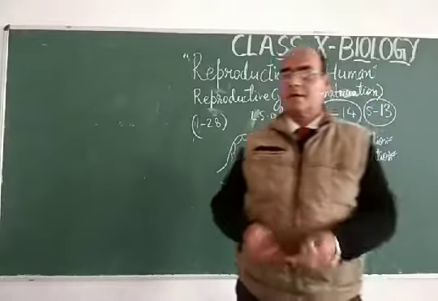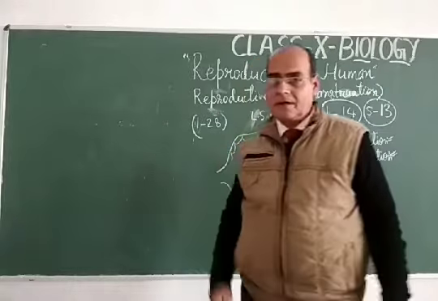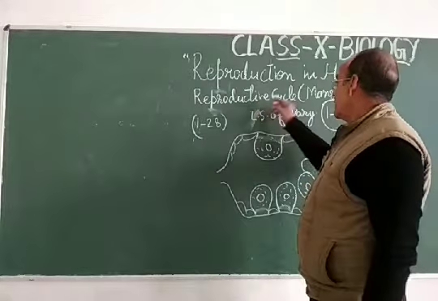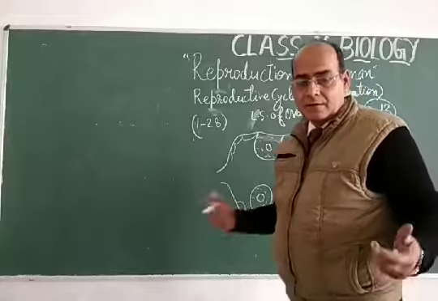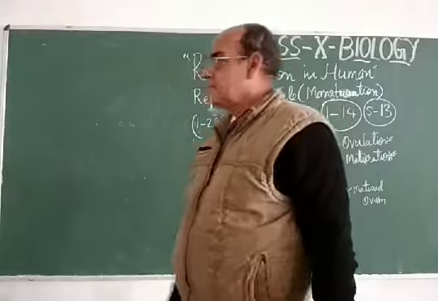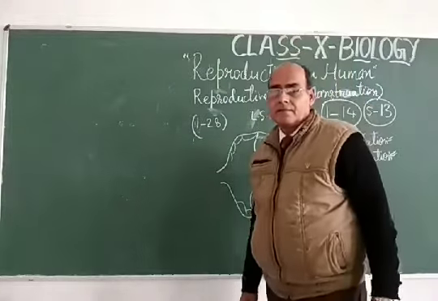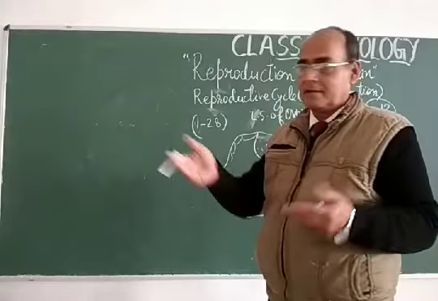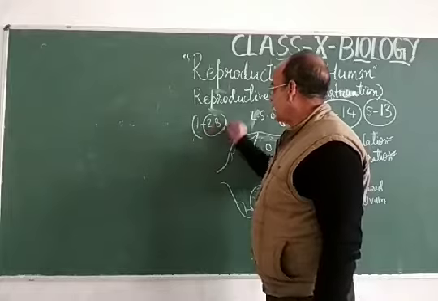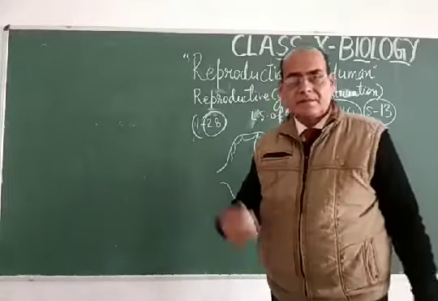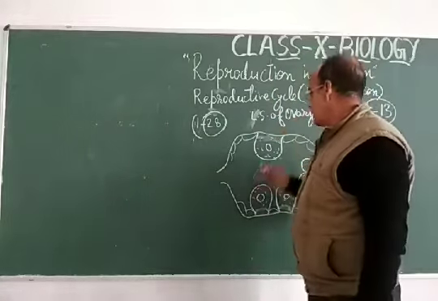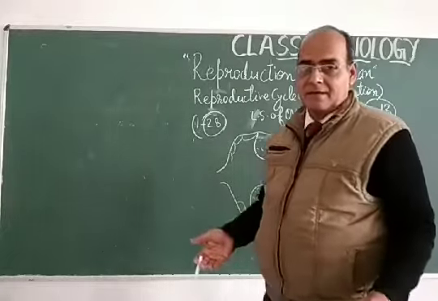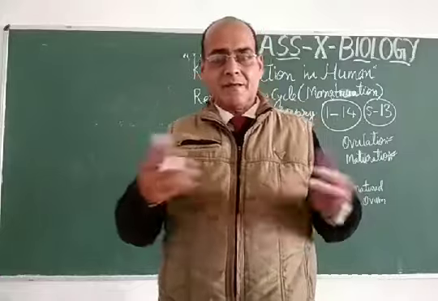Earlier you have already studied about the reproductive system of the male and female, and now the topic is the reproductive cycle. This reproductive cycle is also known as the menstruation cycle, and this cycle is for the period from day 1 to day 28. So this is the 28-day cycle. This cycle ensures the formation of the ovum inside the ovary, and after 28 days, if fertilization does not take place,